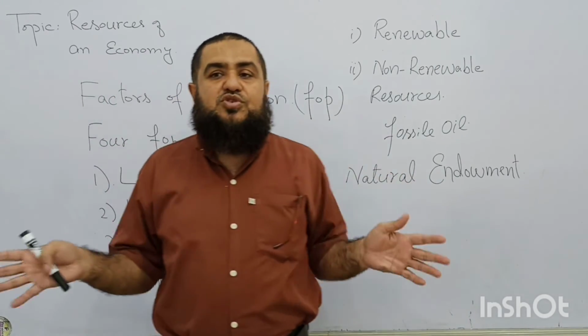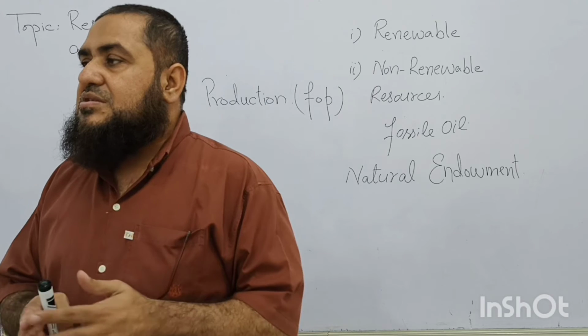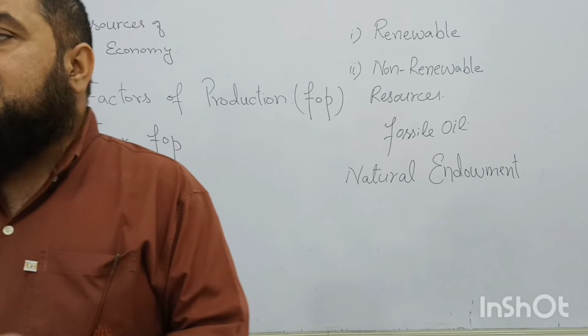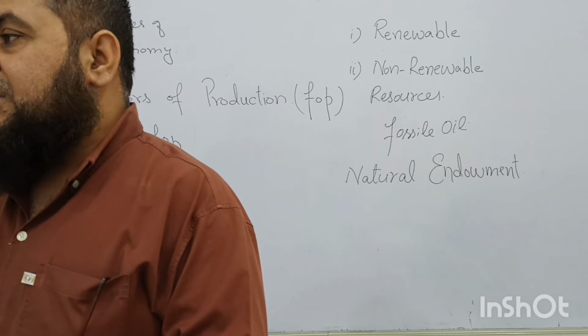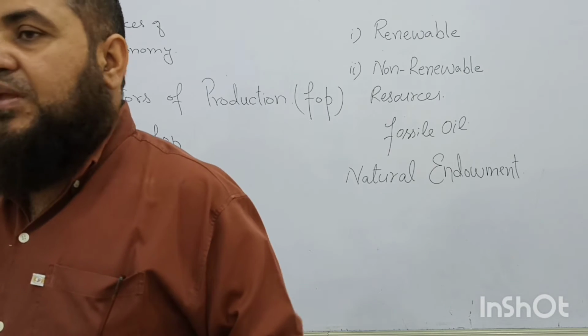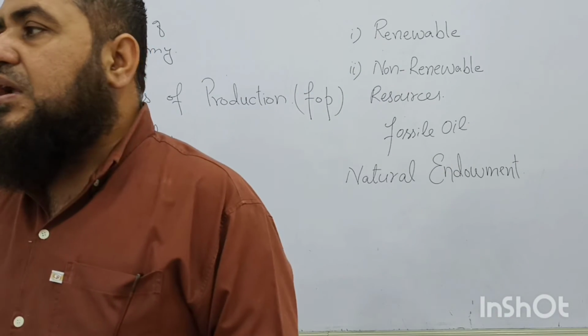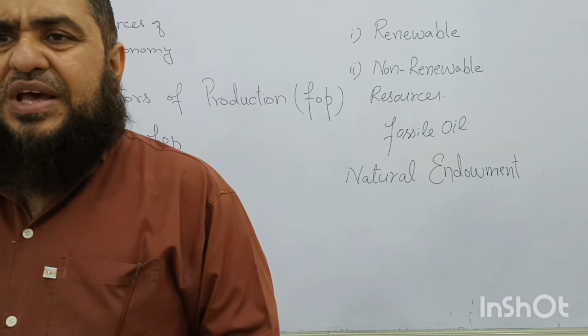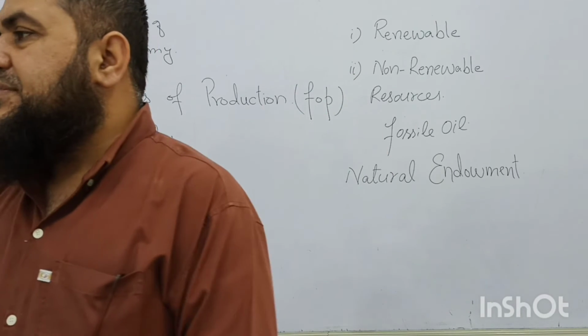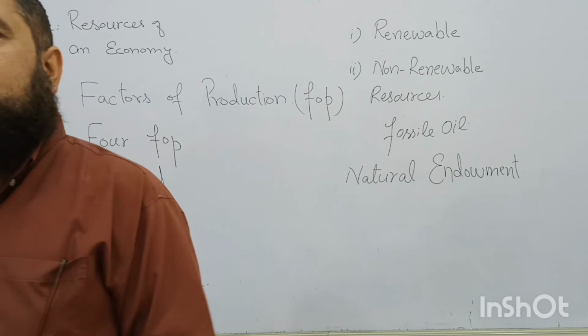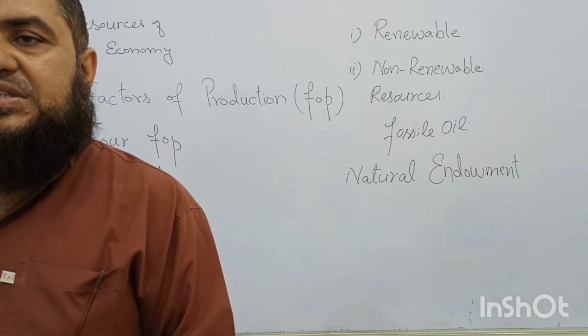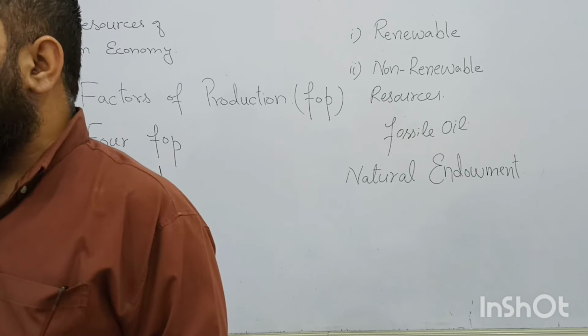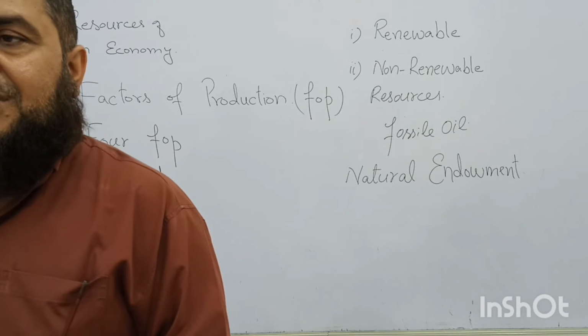So this distribution of natural wealth is not the same for every territory, for every country. We have divided this piece of land into more than 200 countries. So do you think every country is having oil? Every country is having gold, diamond, copper? Not at all.